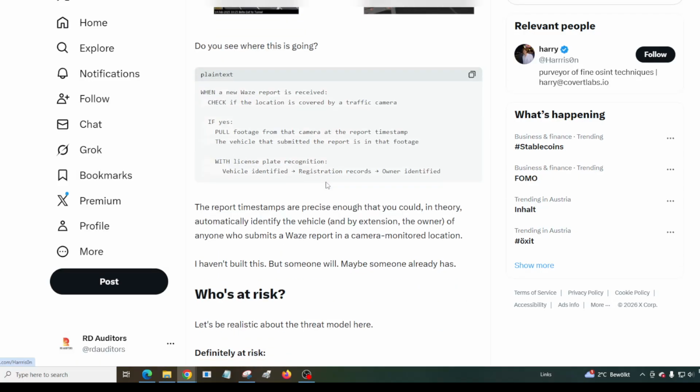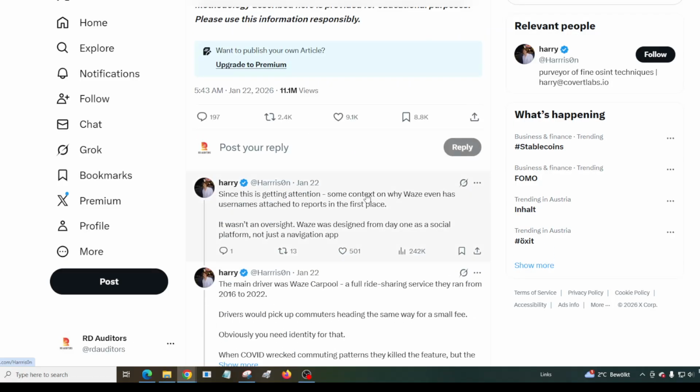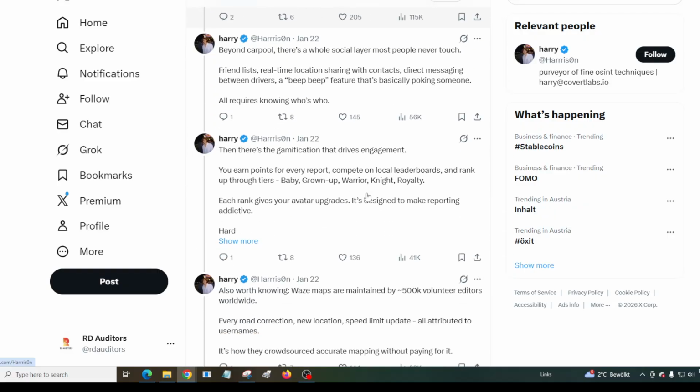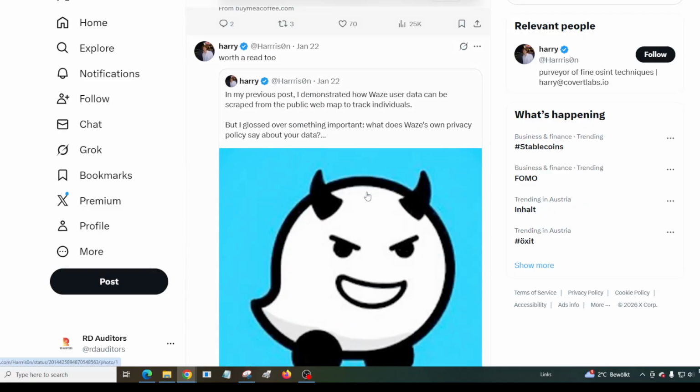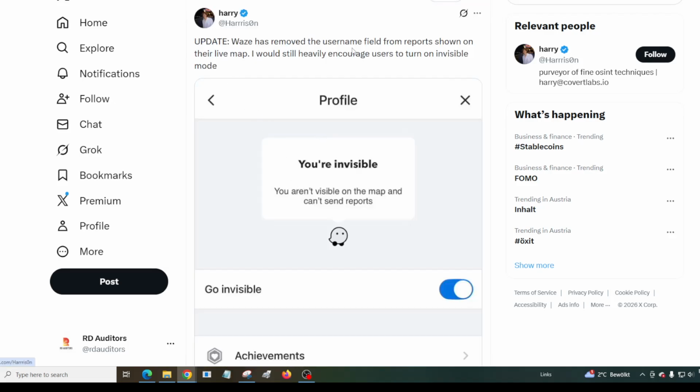After this individual built this interesting app, we then had an update whereby Waze updated their data. Yes, they updated the information and removed the username field from reports shown on the live map. And this individual said, I would still encourage users to turn on invisible mode. Invisible mode will enable you to not be located on the live map.